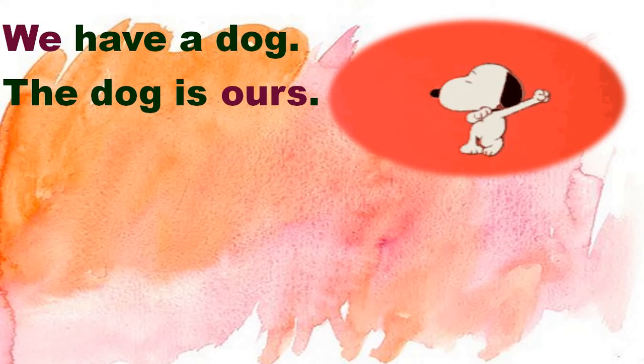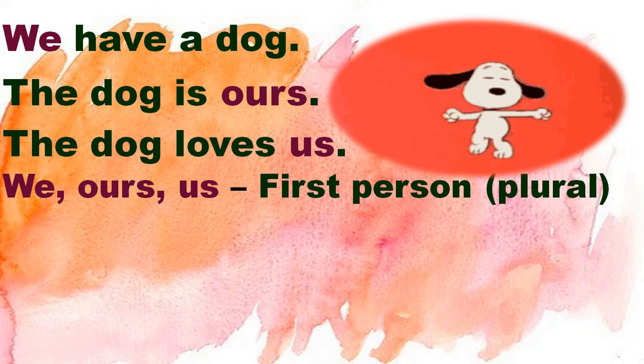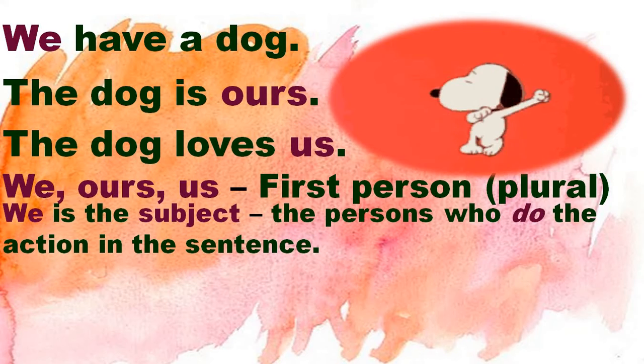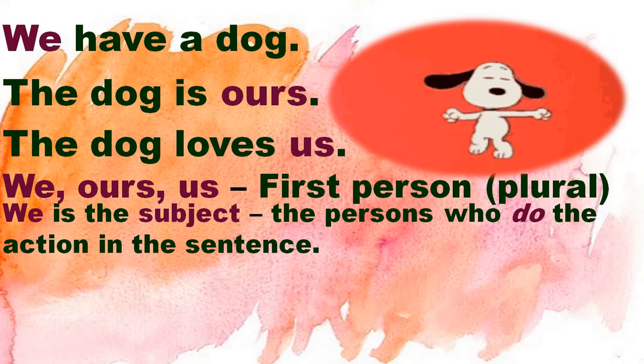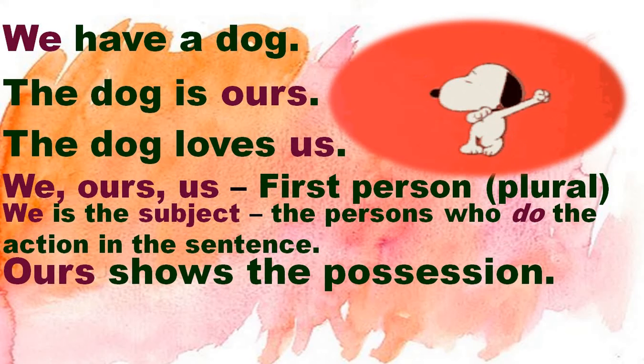Okay, similarly, we have one more case. We have a dog. The dog is ours. The dog loves us. Now kids, we, ours, us. Again, it's the first person, but the plural case. We is the subject, the persons who do the action in the sentence. We are performing actions. We have a dog. Got it? Ours shows the possession.